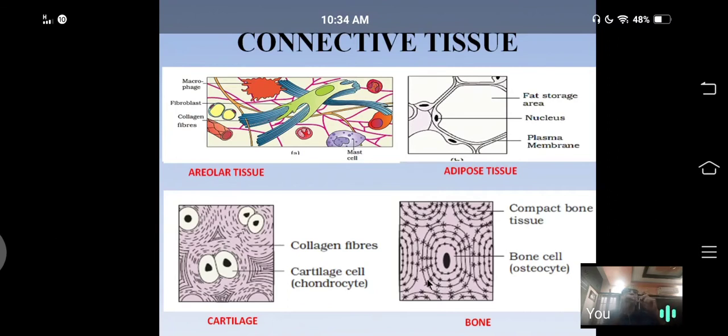Here we are showing one Haversian system. At the center there is a canal. That canal is called the Haversian canal. Through that canal, blood vessels like arteries and veins, and nerves pass.